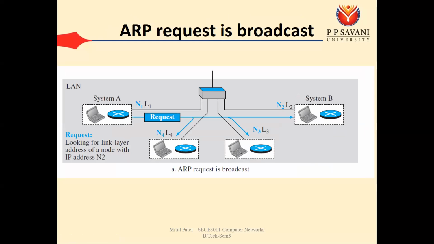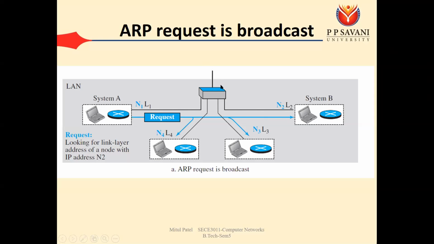For example, we have four systems: system A, system B, system C, and system D. We can number them N1, N2, N3, and N4, node 1, node 2, node 3, and node 4. We have the default router that is connected through four interfaces. The router is connecting to N1, then N4, N3, and N2.